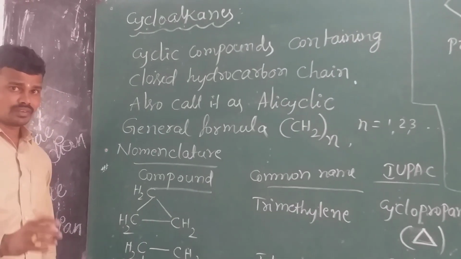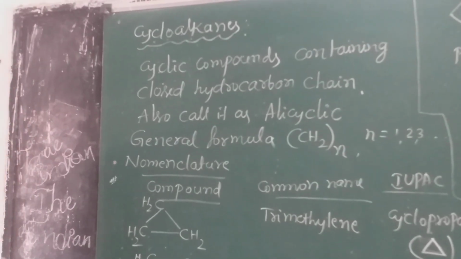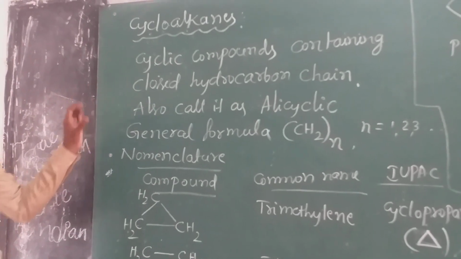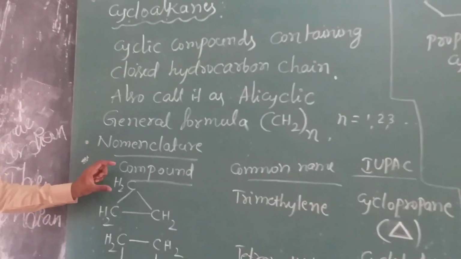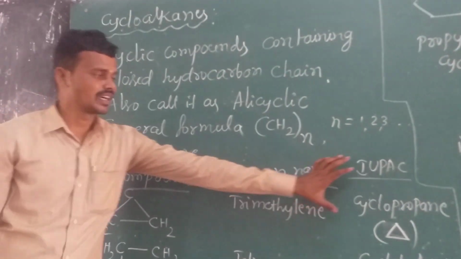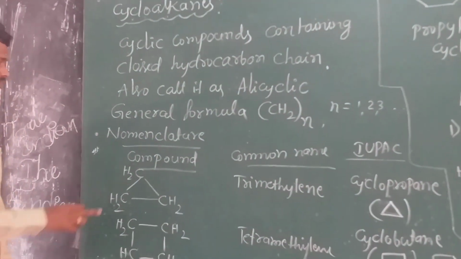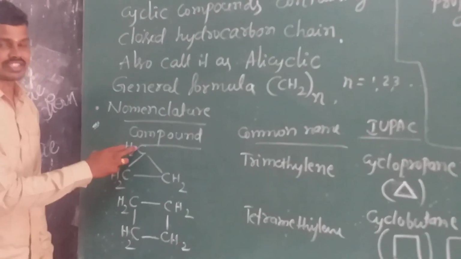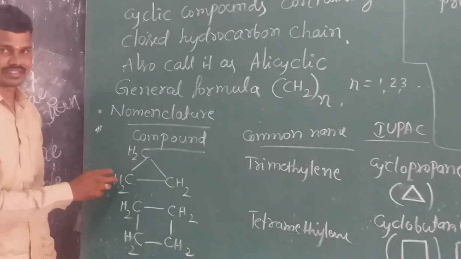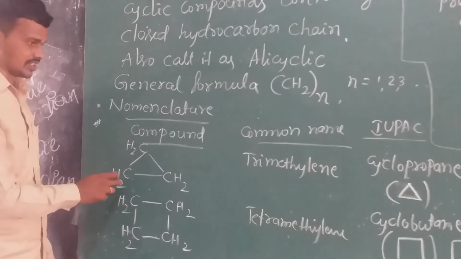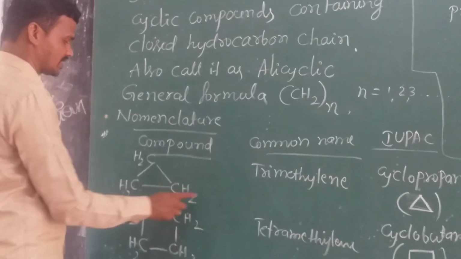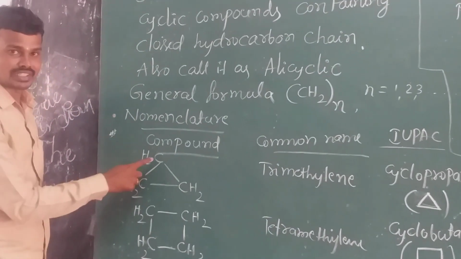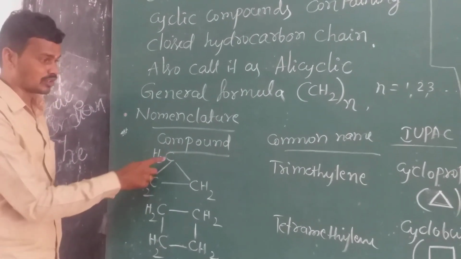And we shall come to the nomenclature. The nomenclature of the cycloalkanes involves three things: the compound, the common name, and the IUPAC name. First, we shall see the compound. See here, CH2, CH2, CH2, in a cyclic fashion. And the name of this: how many methylene groups are there? There are 3 methylene groups.